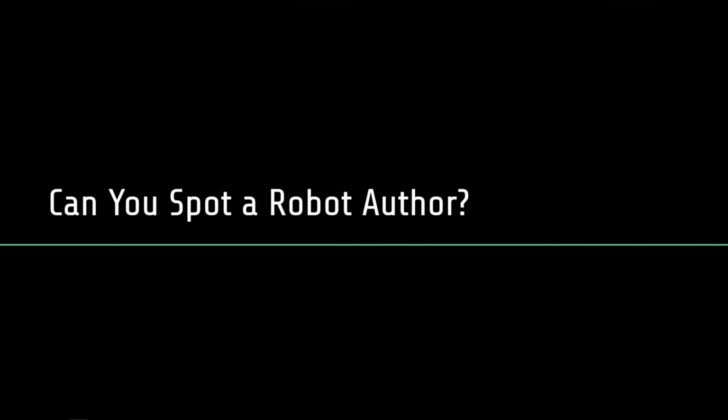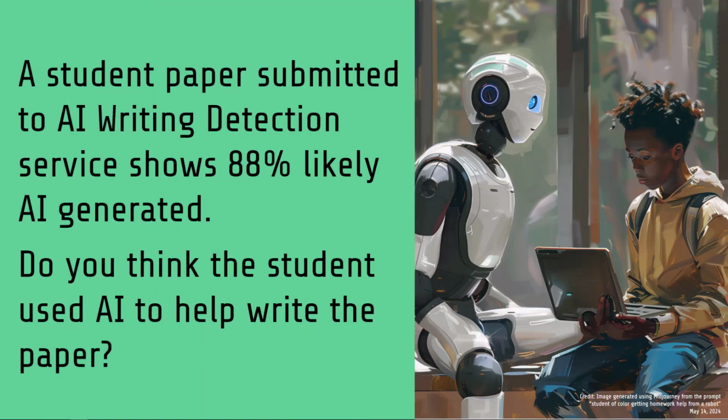Can you spot text that was AI generated? Consider this situation. A professor asked students to submit a paper to be checked by an AI writing detector. The AI writing detection service shows that one of the papers is 88% likely AI generated. Do you think the student utilized AI to help write the paper? Well, you cannot rely on the percentage alone as a clear indicator that the paper was written by AI.